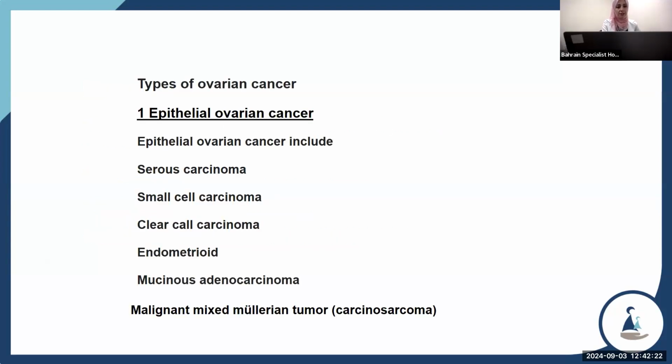Types of ovarian cancer. We have three types of ovarian cancer: epithelial ovarian cancer, germ cell, and sex-cord tumor. I will start with epithelial ovarian cancer. Epithelial cancer can include serous carcinoma, small cell carcinoma, clear cell carcinoma, endometrioid, mucinous adenocarcinoma, plus malignant mixed Mullerian tumor adenocarcinoma.